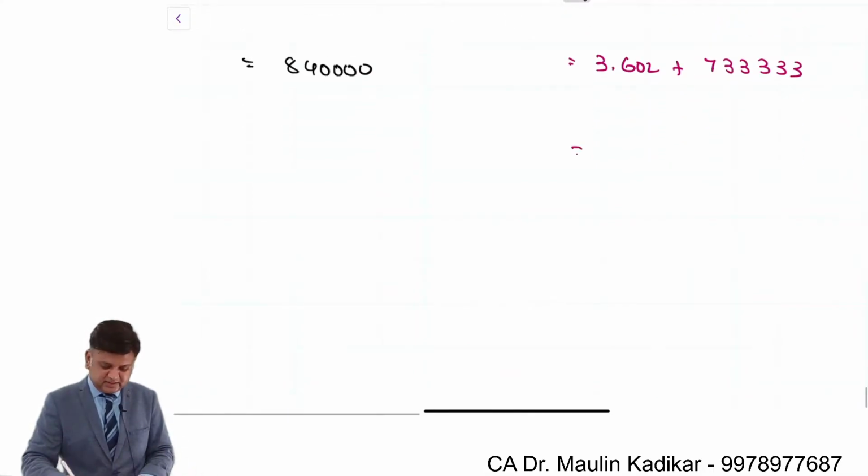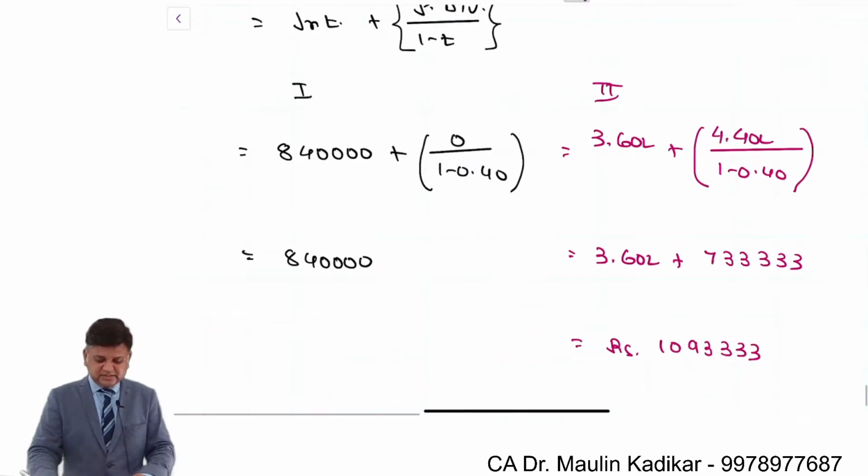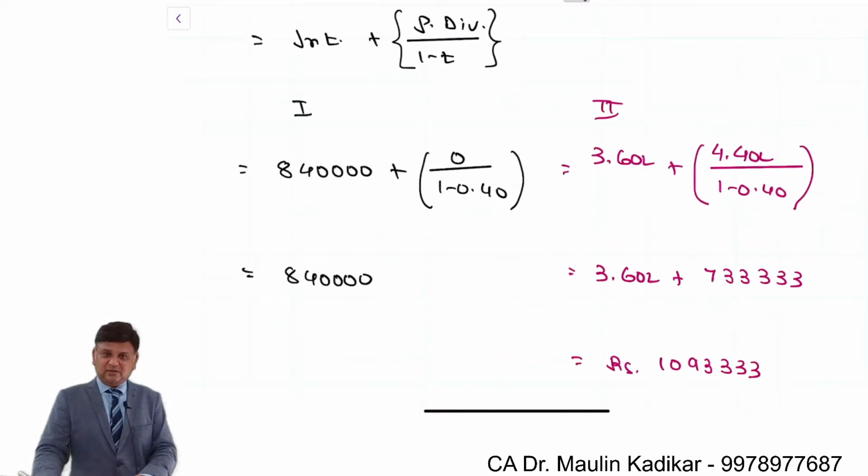So 10,93,333. This is the way we are required to calculate the answer for the second one.